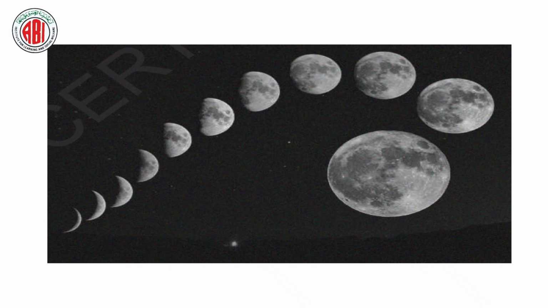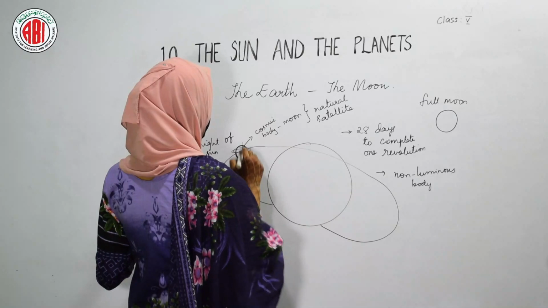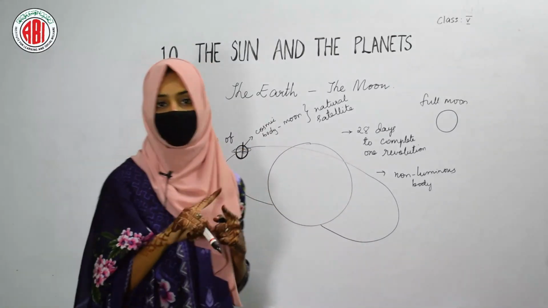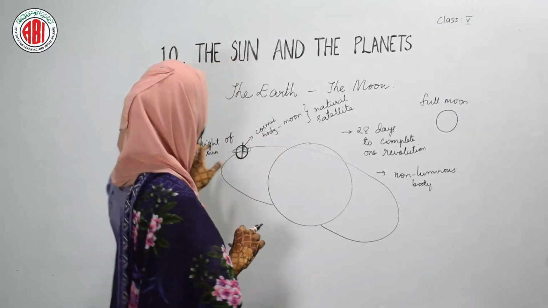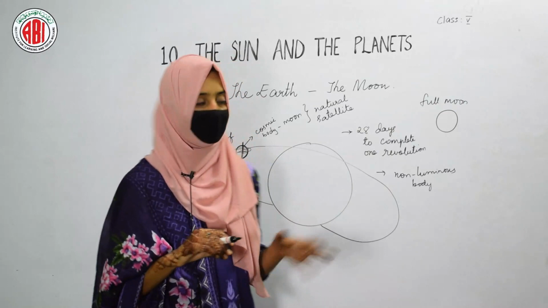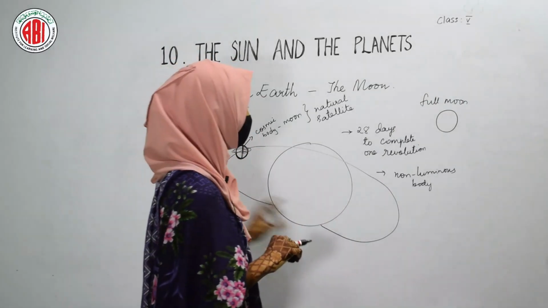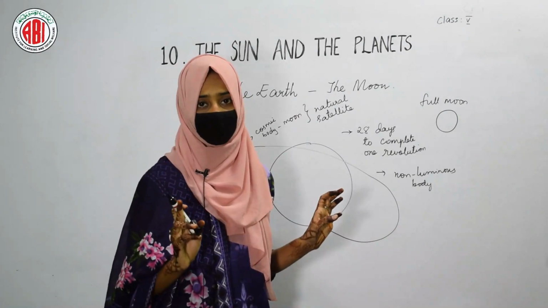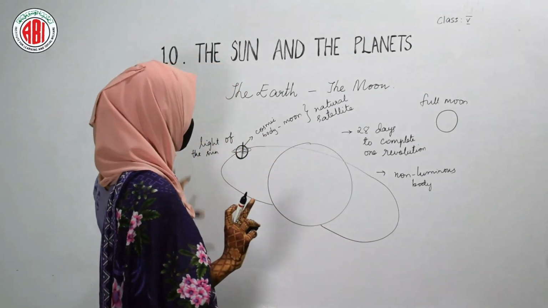And the moon appears in different shapes. Why does it appear in different shapes? Because of its rotation on its axis. Just as the rotation of the earth causes days and nights, likewise, the rotation of the moon shows the different shapes of the moon. So in this way, the moon also rotates, it also revolves, but not around the sun. It revolves around the earth and it rotates on its own axis.